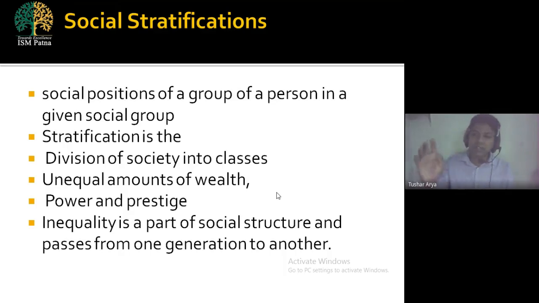Take the example of a person who is an administrative officer, an IAS officer, and a person who is a clerk in the same department. In the same department, the IAS officer is also there, and the clerk is also there. Are they holding the same power and prestige? Definitely no. They are not holding the same power and prestige, because that power and prestige belongs to the post they are holding.